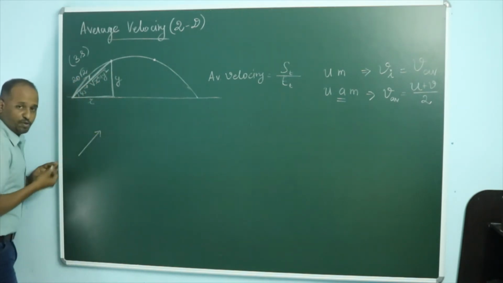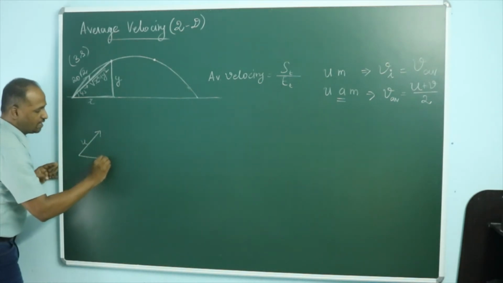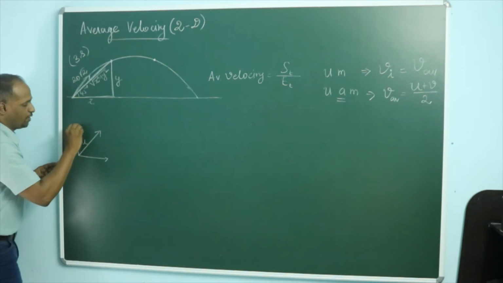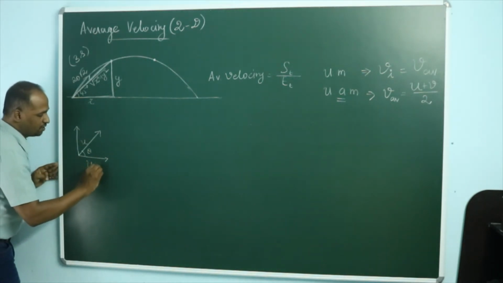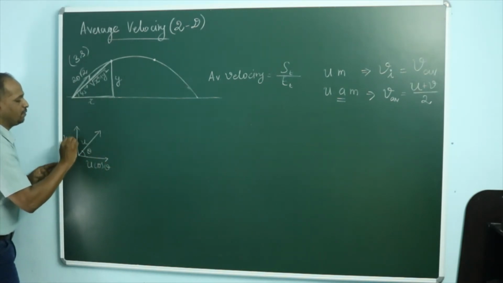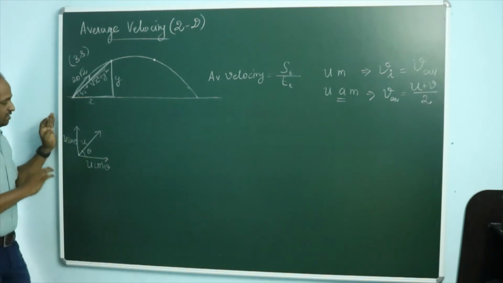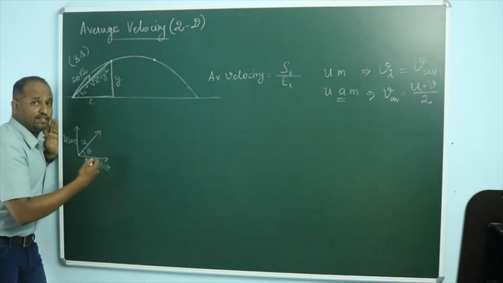If an object is projected with a velocity u at an angle theta, then its horizontal component is u cos theta and its vertical component is u sin theta. This is the horizontal component and the vertical component. We have done enough of projectiles already.